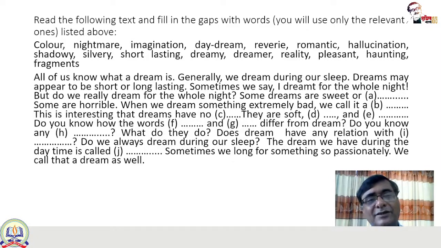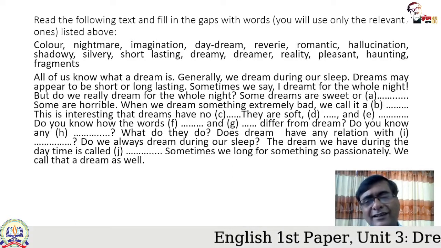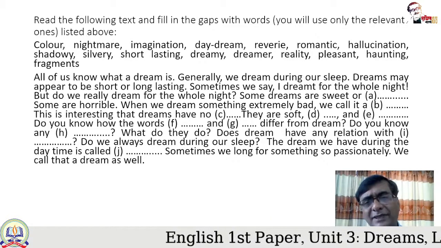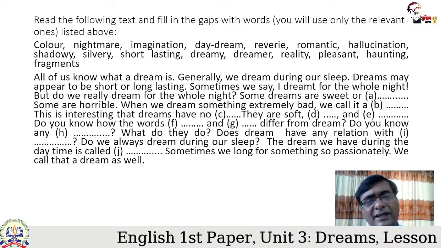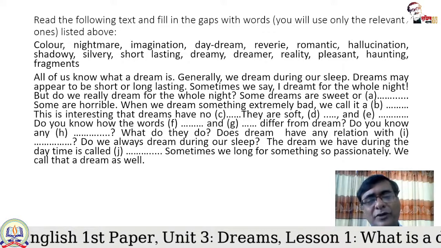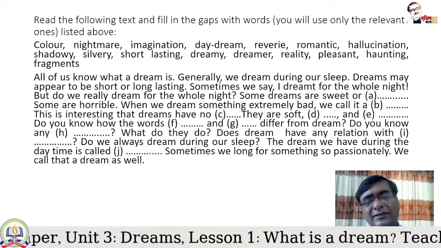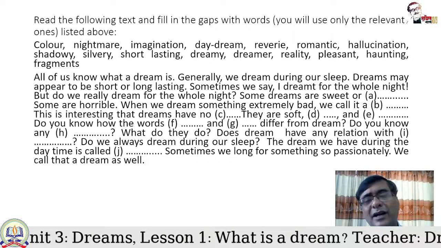If you say dreams have no nightmare, imagination, and if you look at other words, you can see that color is more appropriate, because reverie, romantic, hallucination, shadowy, silvery, short lasting, dreamer, reality, present, haunting, fragments. I don't think that there is any other word which is appropriate for this gap. So that is why we can think about the word. This is interesting, dreams have no color.